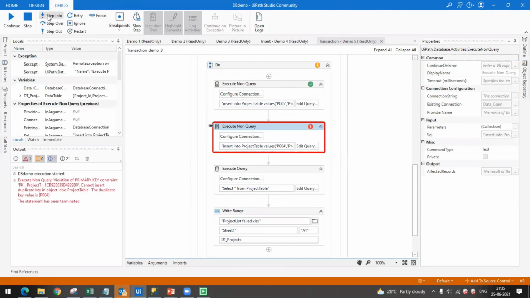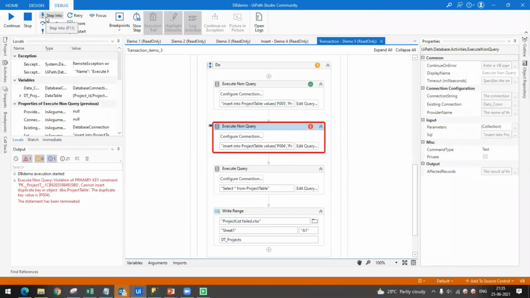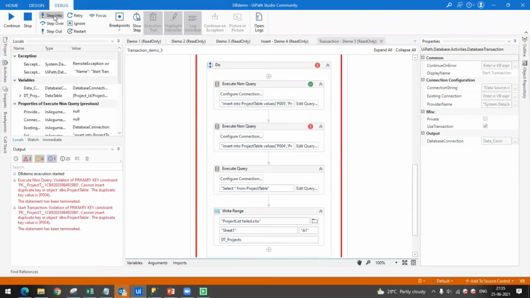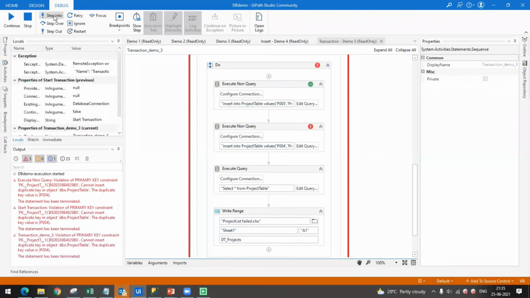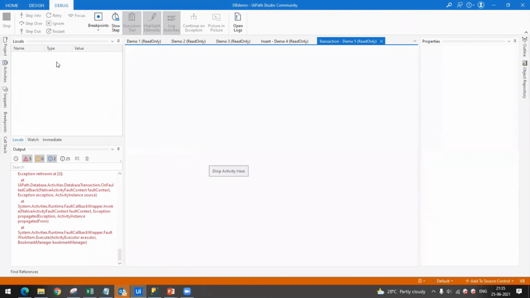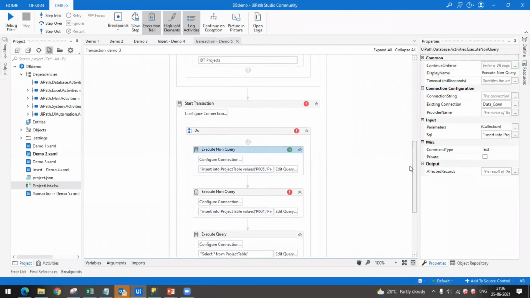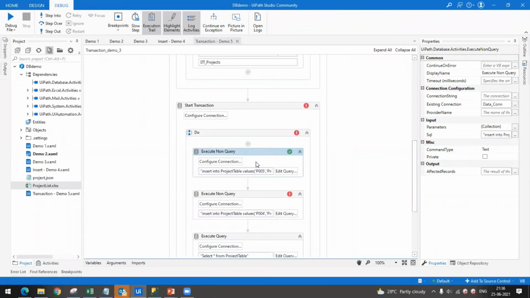Now let me continue the flow and see what the result is at last. For now we have three entries. I will not be deleting any entry of this transaction, but things will get rolled back, because of the nature of the transaction activity. The last transaction failed. Hence, whatever operations we have done before that failure, everything should get rolled back.